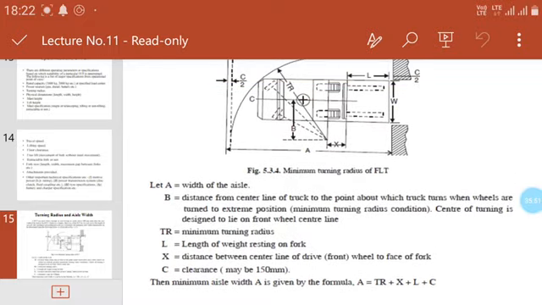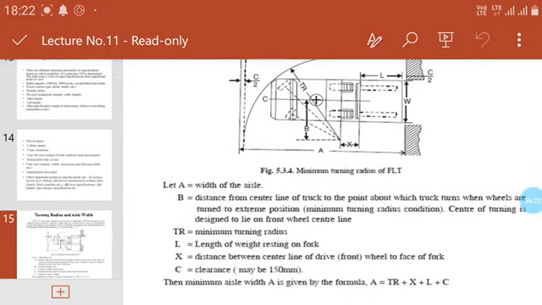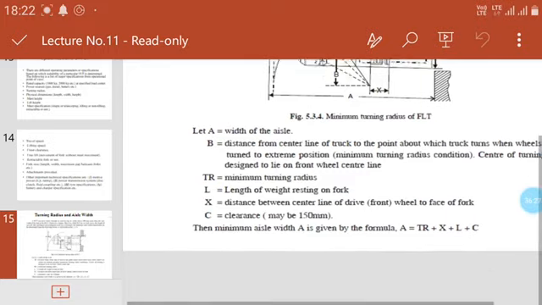millimeters. The minimum aisle width is given by this formula. A equals TR, the minimum turning radius, plus X, the distance between the center line of the drive front wheel and the face of the fork, plus L, the length of the load resting on the fork, plus C, the clearance. That means A equals TR plus X plus L plus C, the minimum aisle width A given by this formula.